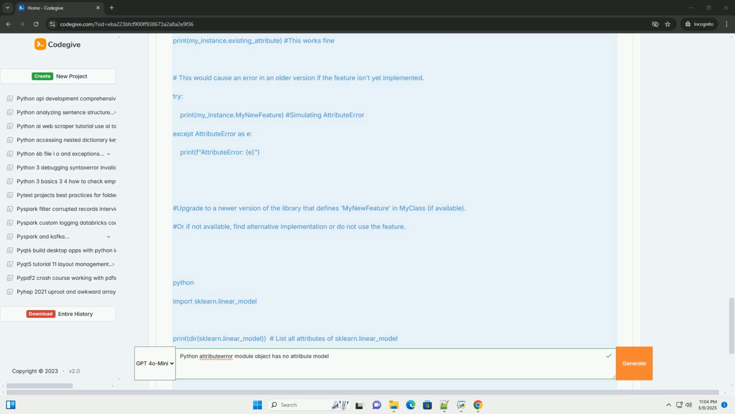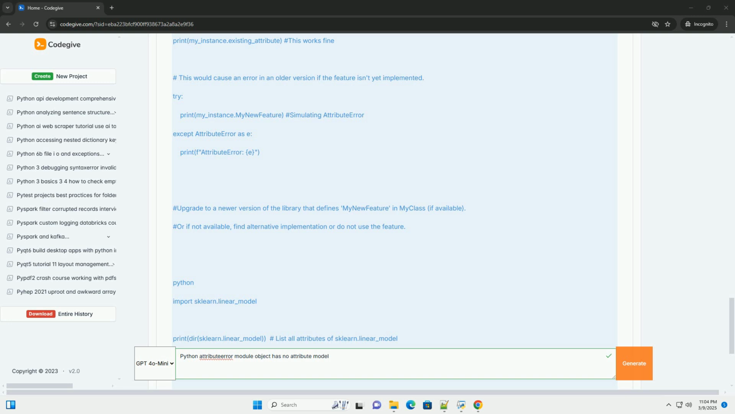4. Consult the documentation. Refer to the official documentation for the library or module you're using. This will provide definitive information about the attributes available and how to use them correctly. Look for example code snippets. 5. Check the module's source code, if possible.